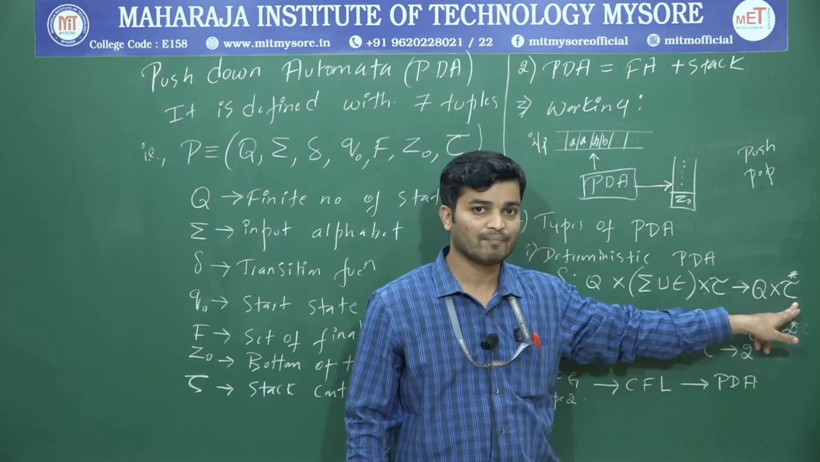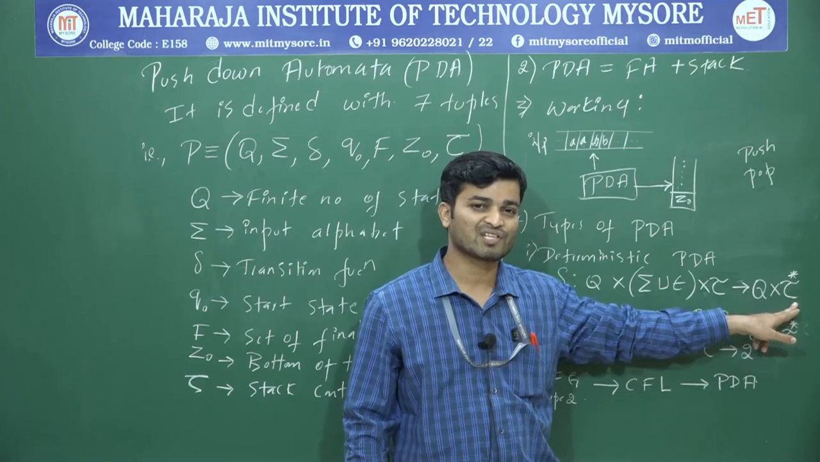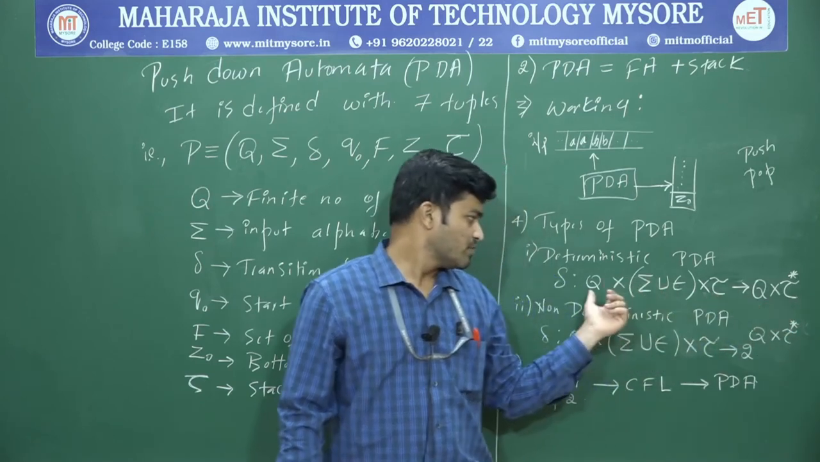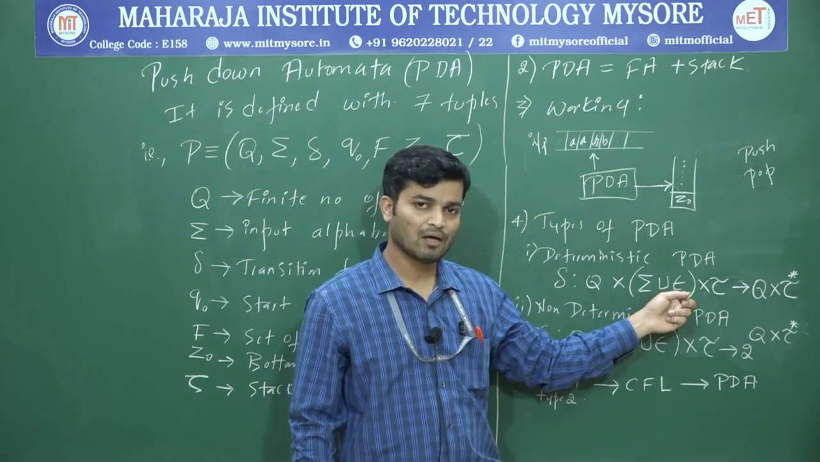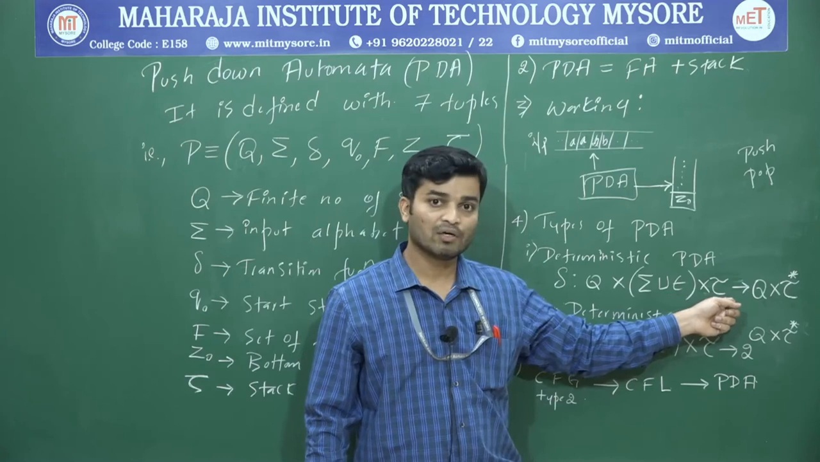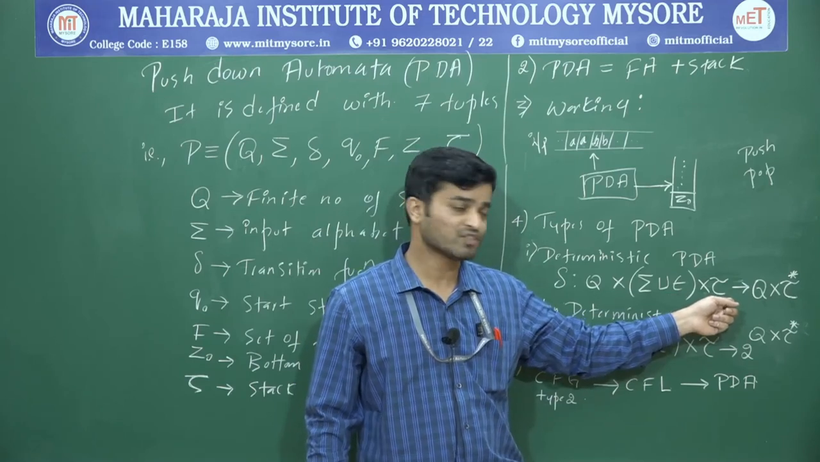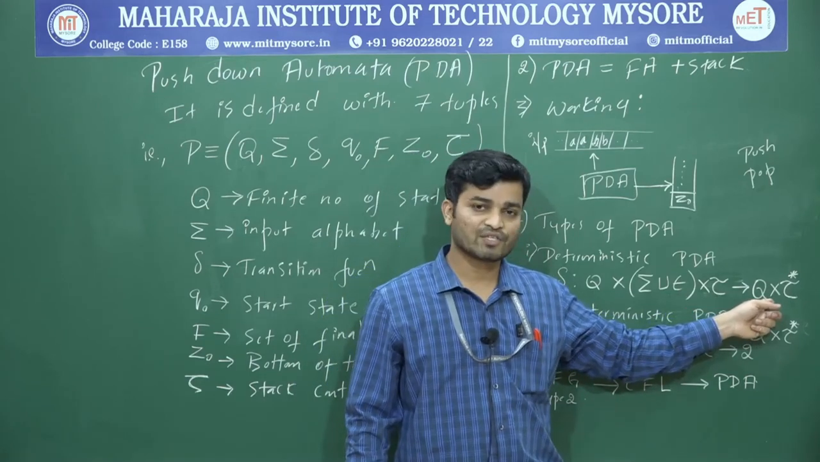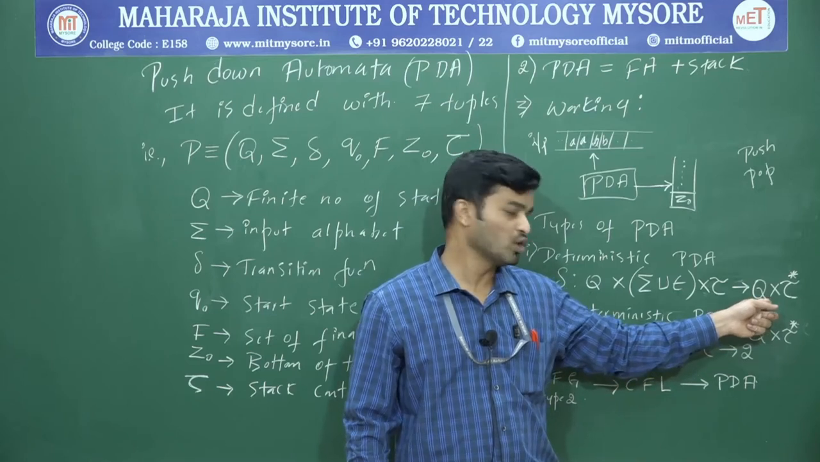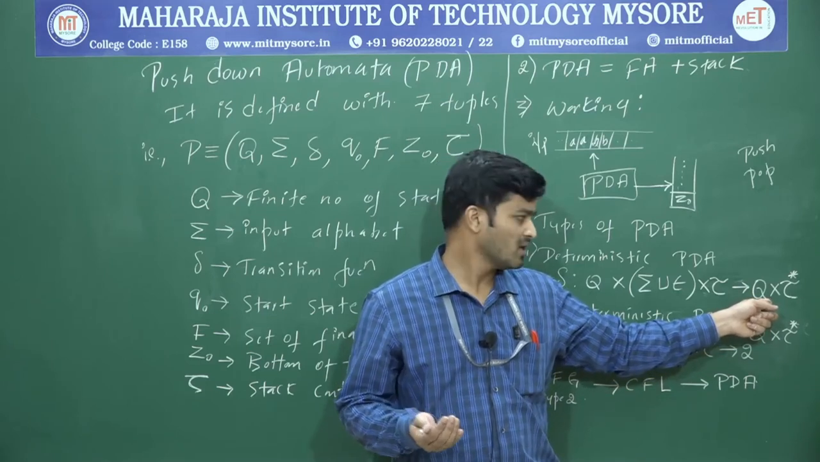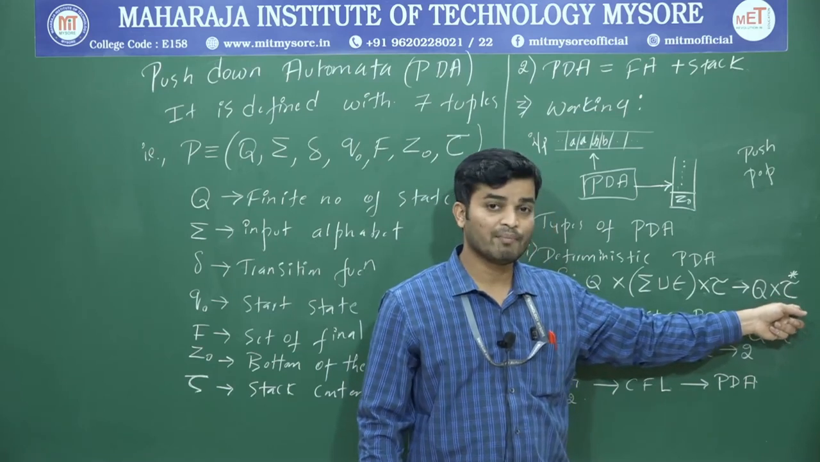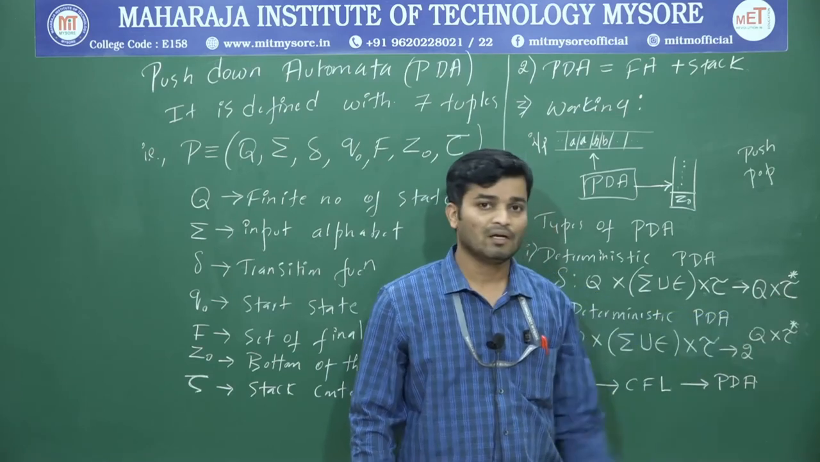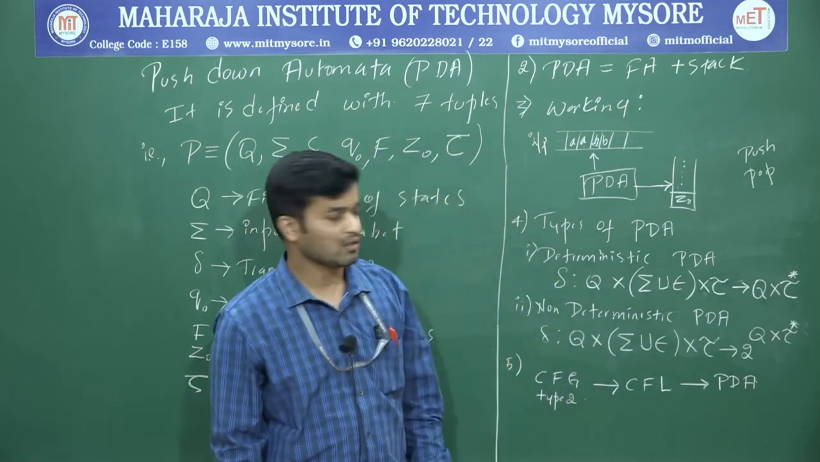So the content of the stack. Either the top of the stack or the content of the stack. So if you are in some state and you get some input including epsilon, and by looking into the content of the stack or top of the stack, it will make some transition. It will reach some state by making 0 or more changes within the content of the stack or top of the stack.